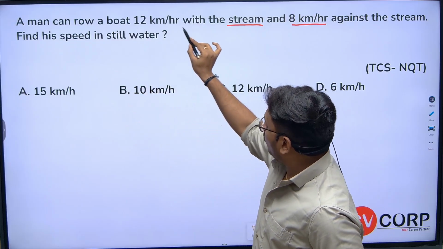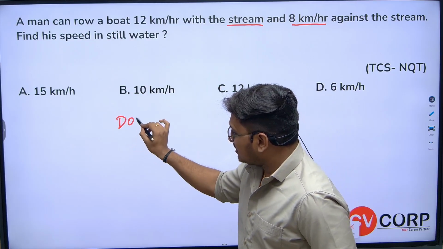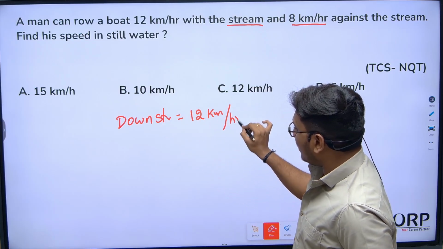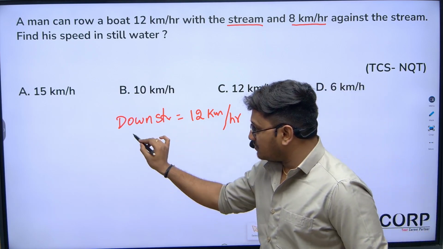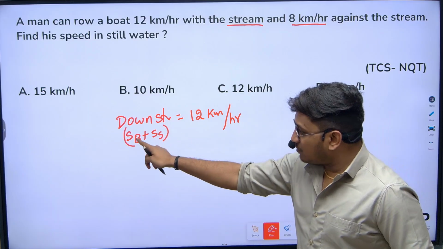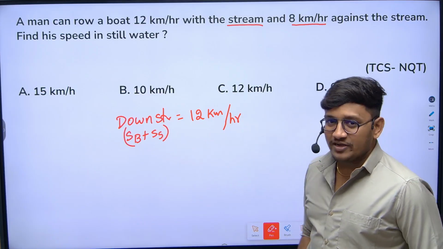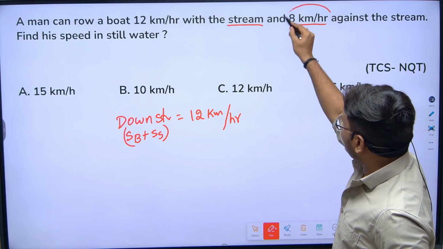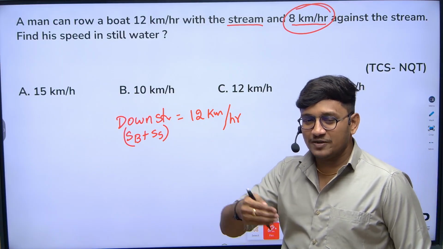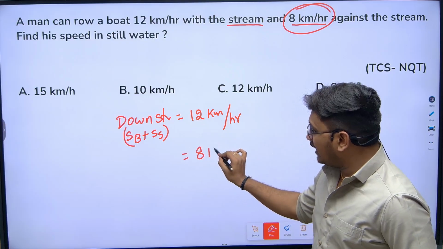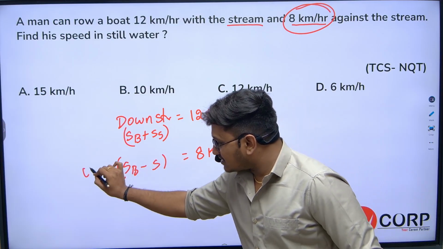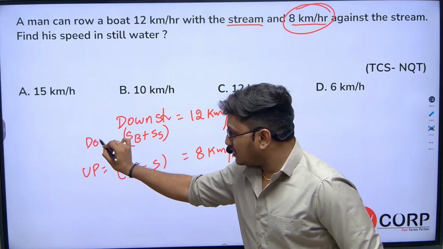A man can row a boat with the stream, meaning I can say that downstream speed is 12 kilometers per hour. What actually is downstream speed? Speed of the boat plus speed of the stream. Indirectly they have given that speed of the boat plus speed of the stream is 12 kilometers per hour, and it is 8 kilometers per hour against the stream. Obviously when you are moving against the stream, your speed will get decreased. That's the reason it is only 8 kilometers per hour. When the boat is moving against the stream, that will be considered as upstream. This will be considered as downstream.